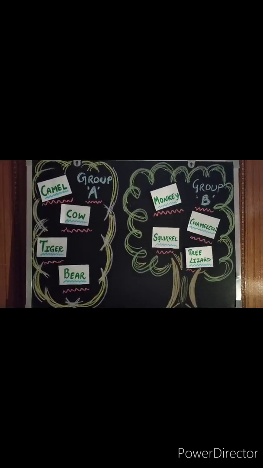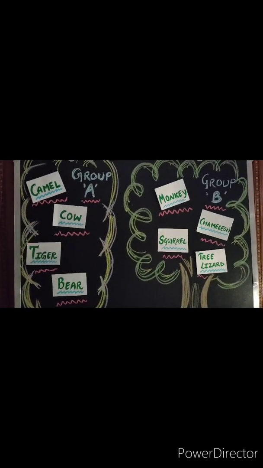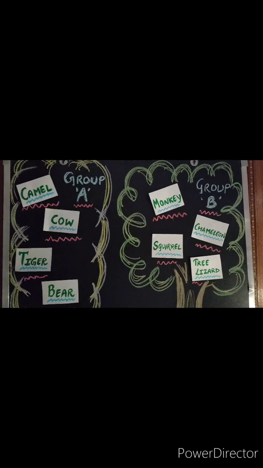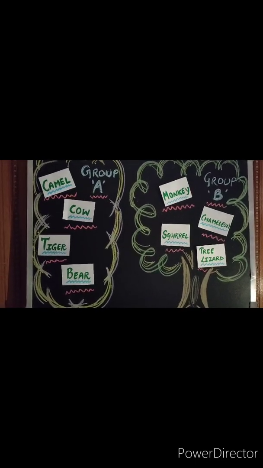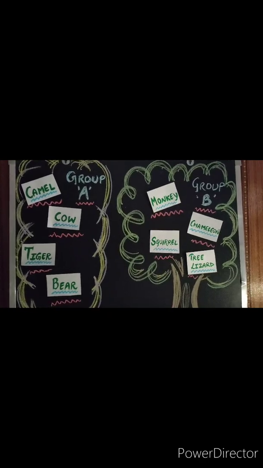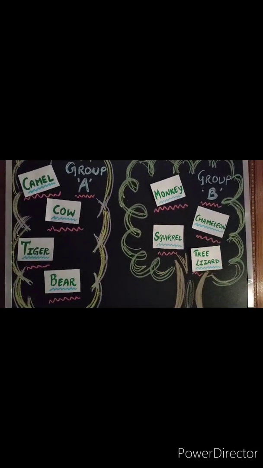Yes, Group B animals spend most of their time on trees, right? While Group A animals simply live on land. Okay, Group B animals spend most of their time on trees. And you know, students, what we call this group of animals who spend most of their time on trees? Beta, they are arboreal animals. Okay, arboreal animals are those animals who spend most of their time on trees, like Group B animals.